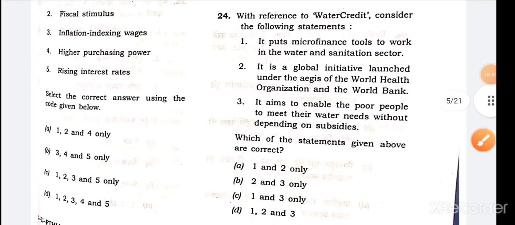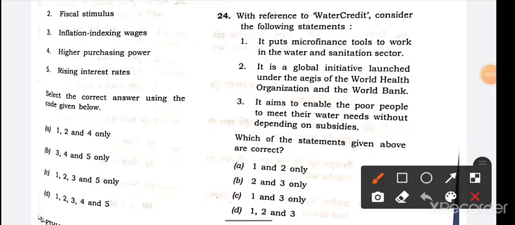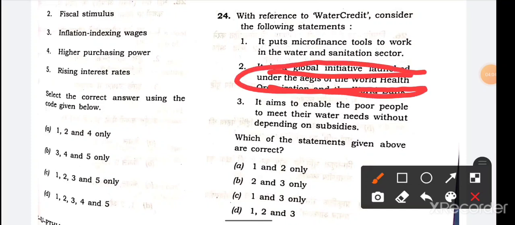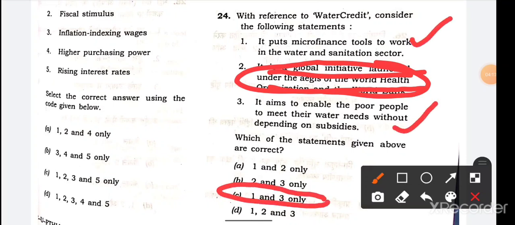24th: with reference to water credit, consider the following statements. If you read statement 2, the global initiative launched under the aegis of World Health Organization, this is the wrong statement. So the 24th will be 1 and 3. Statements 1 and 3 are the right answer.